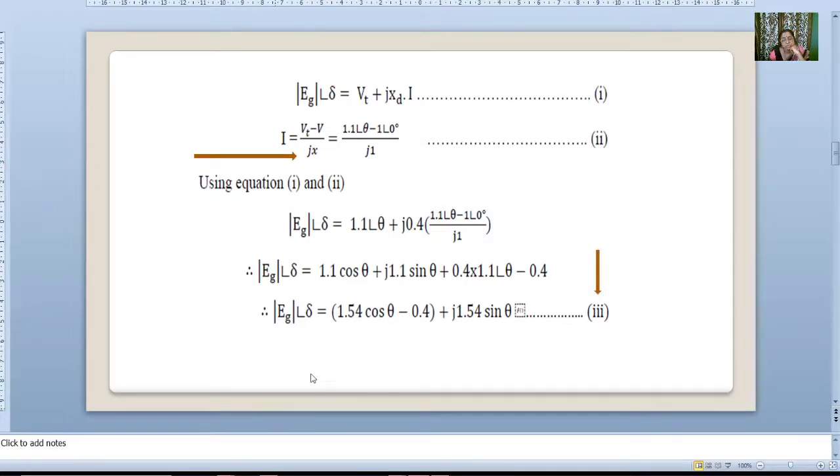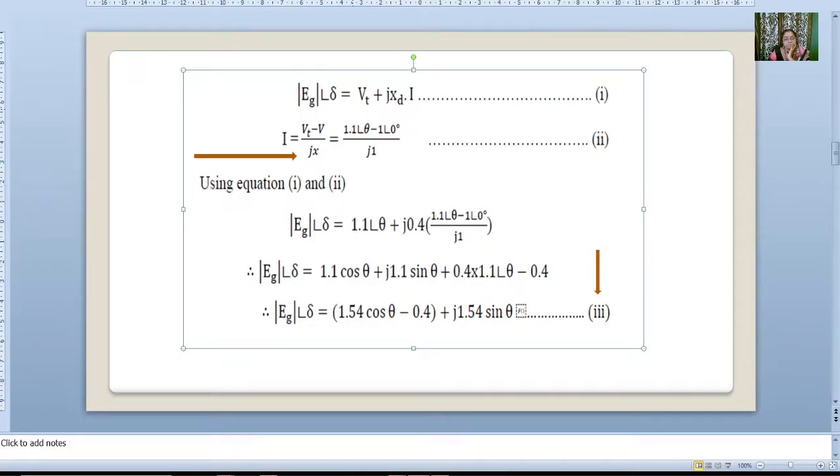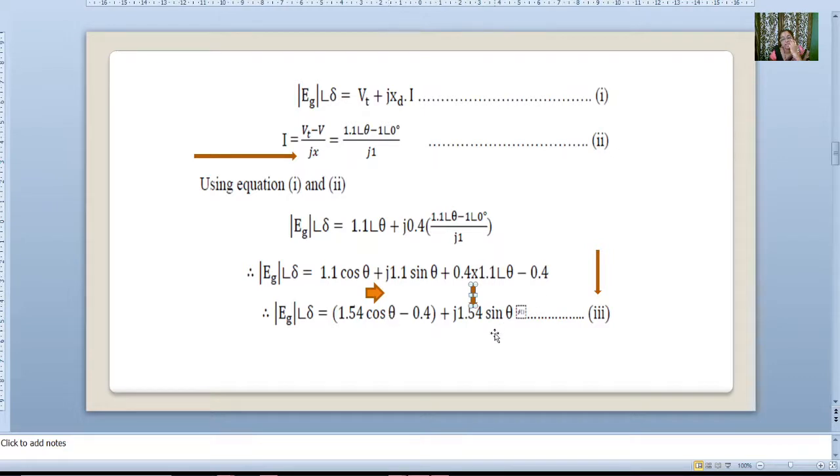So here Eg at an angle of del is 1.54 cos theta minus 0.4 plus j 1.54 sine theta. Here we have the real part, and this is our imaginary part.